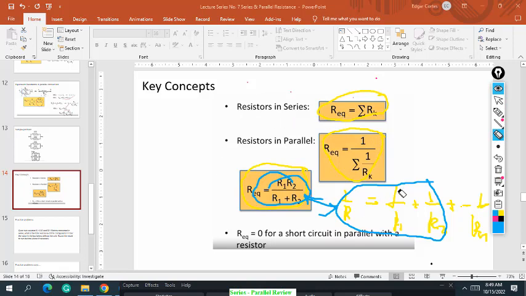In series, the current is the same along the circuit, but in parallel the same is the voltage across the parallel nodes. In series, the voltage is different because of the voltage drop.